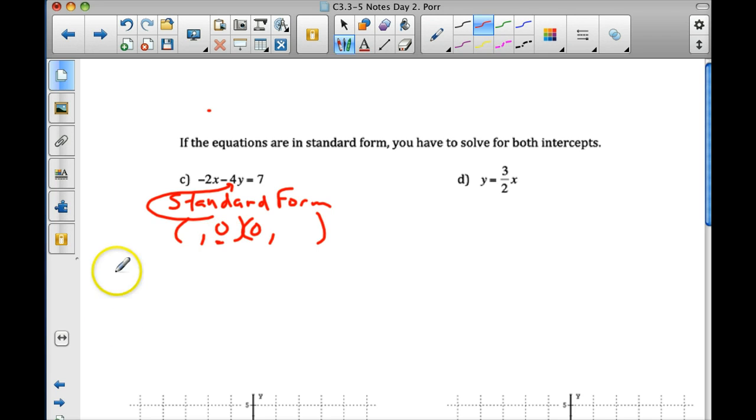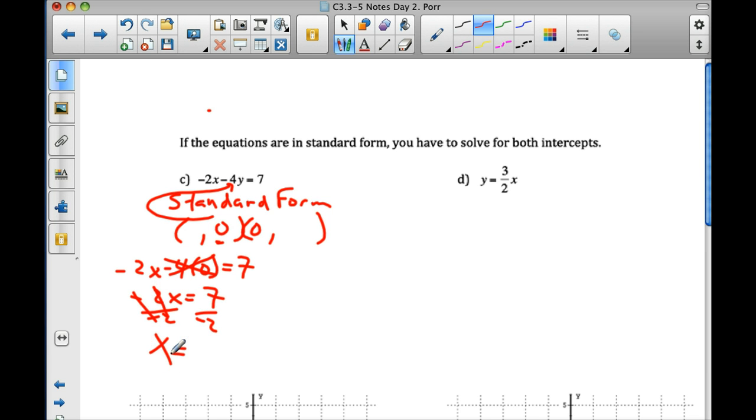There's the y value. Negative 2x minus 4 times 0 equals 7. Negative 2x equals 7, because 4 times 0 is nothing. Nika, what do you do to both sides to solve for x there? Divide by -2. Very good. And maybe without a calculator, Nika, because I think you can do it. Guess what 7 divided by -2 is? -3.5. Excellent.